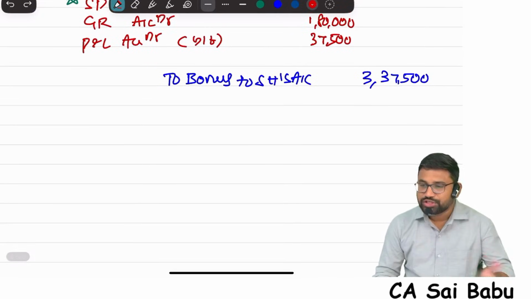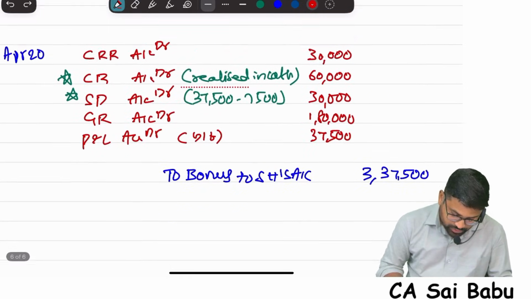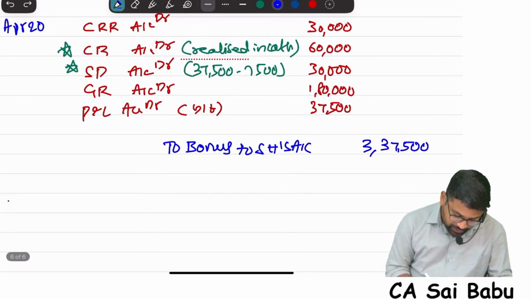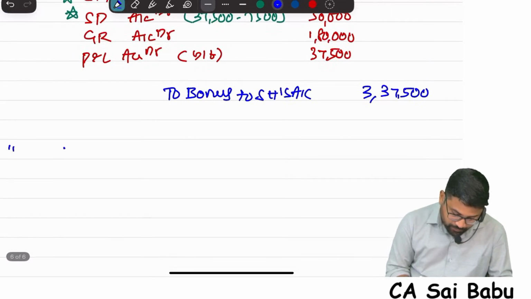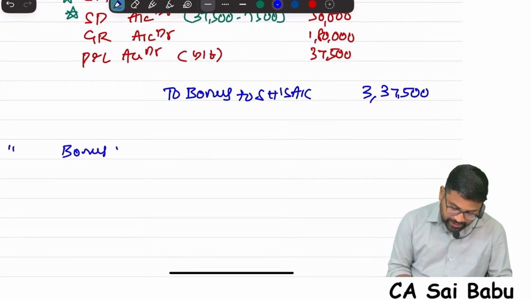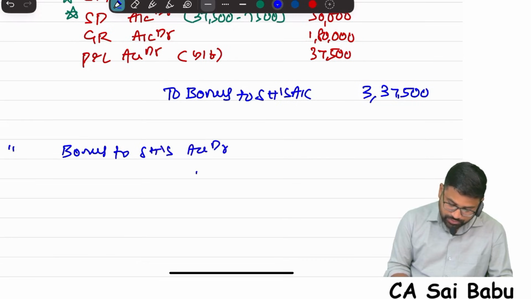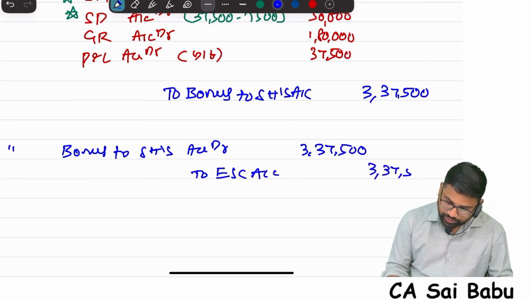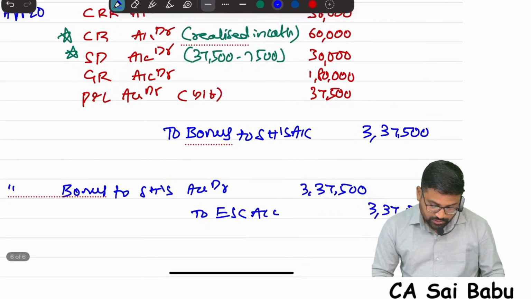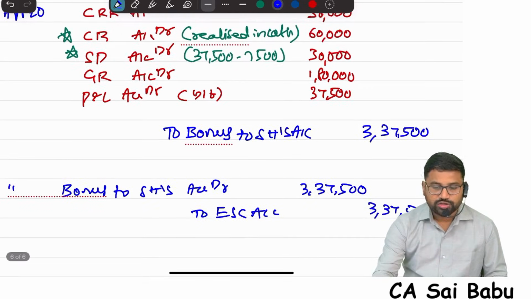Next, bonus issue. So when bonus is issued on the same day, April 20th, bonus to shareholders account is debited and equity share capital account is credited. How much? 3,37,500. I think that's it. Any other entries required? No.